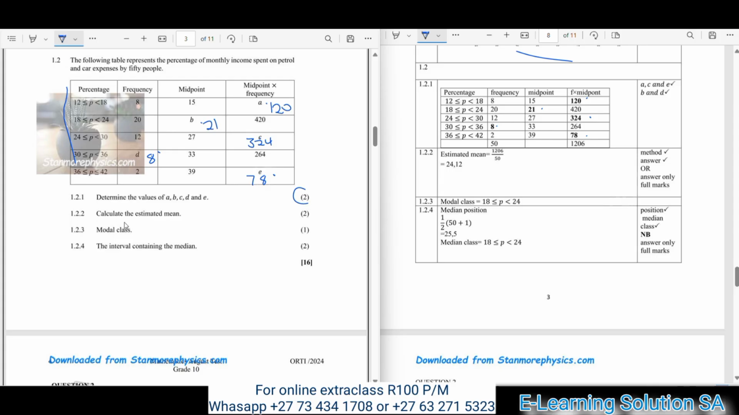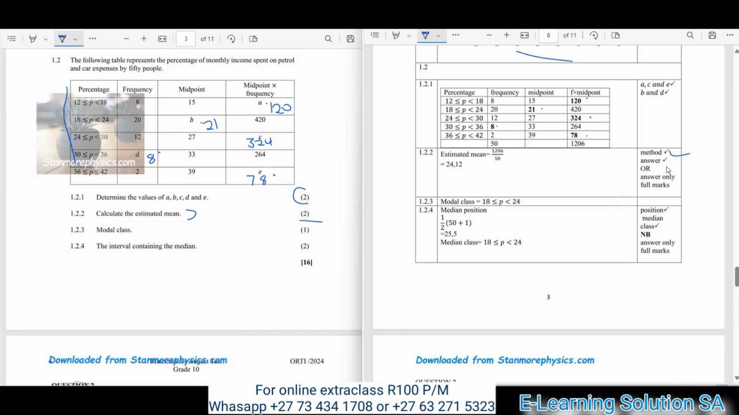Now let's move over to 1.2.2. Calculate the estimated mean. So you have to calculate the estimated mean for 2 marks. Remember that you get the mark for method and also for your answer. So you have to check even the formula sheet so that you can use the correct formula in this question. The estimated mean in this case was 24,12. That's our final answer, and you must make sure that you get it correctly.